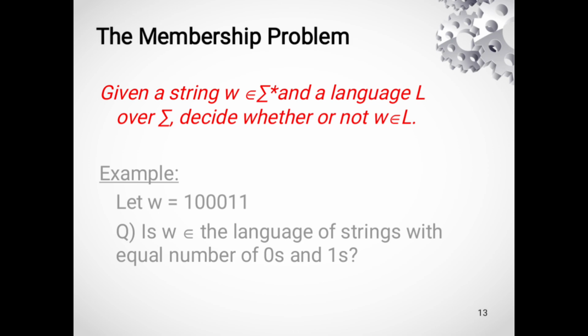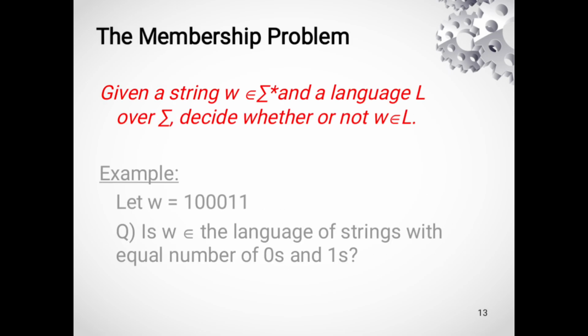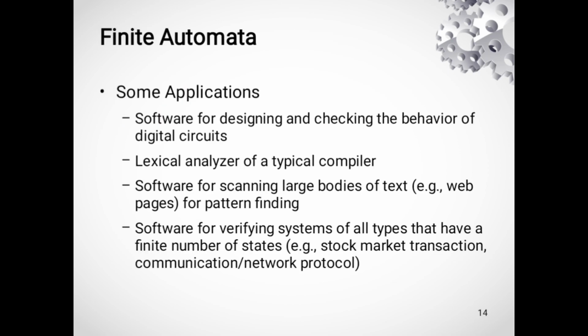There is a string 10011, and the question is whether it belongs to the language of strings with an equal number of zeros and ones. That means, is this string a member of that language? As we can see there are 3 ones and 3 zeros in the given string, so this string belongs to the language containing an equal number of zeros and ones.